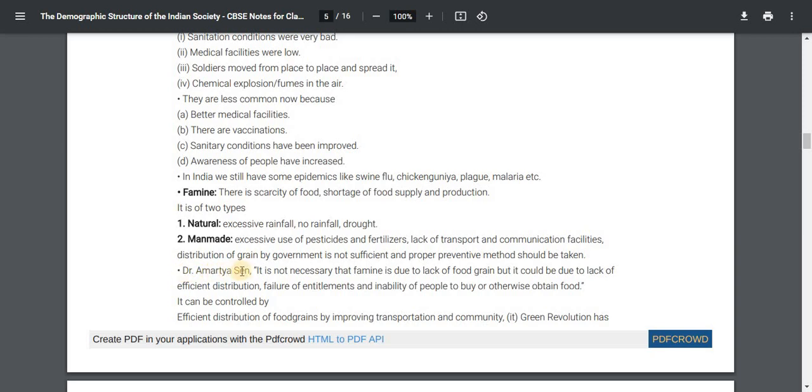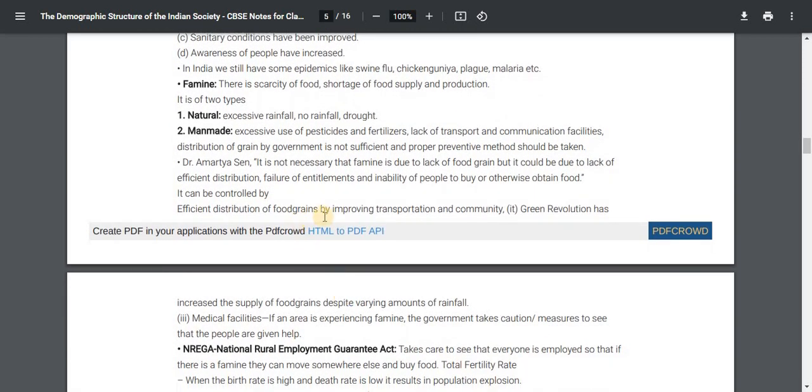According to Dr. Amartya Sen, it is not necessary that a famine is due to lack of food grain, but it could be due to the lack of efficient distribution, failure of entitlements, and inability of the people to buy and otherwise obtain food. It can be controlled by efficient distribution of food grains by improving transportation and communication. In brackets, the Green Revolution has increased the supply of food grains despite varying amounts of rainfall.